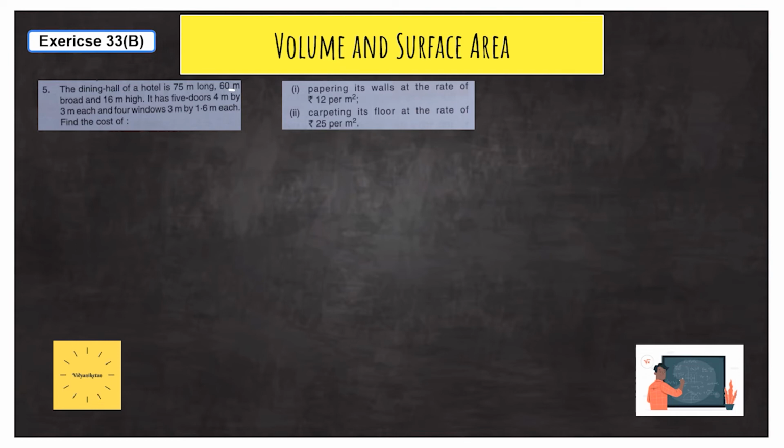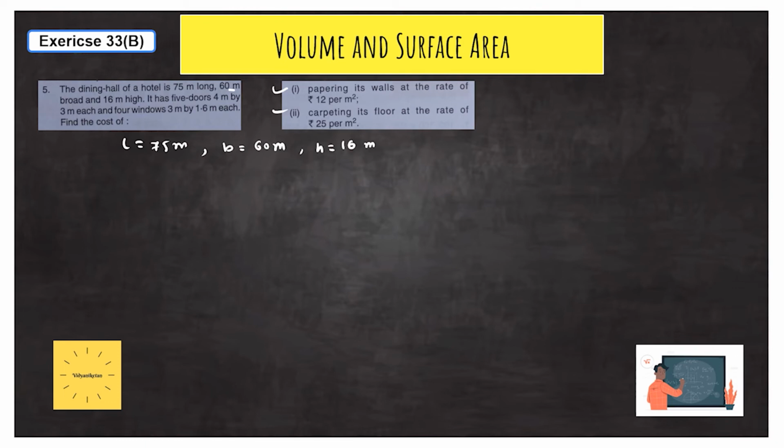Papering its walls at the rate of 12 per meter square, and carpeting its floor at the rate of 25 per meter square. So for this problem, first we will calculate all the areas, then we will calculate these two things. So here L is equal to 75 meter. Then B is equal to 60 meter. Here it is written in terms of broad, so that's why it is breadth, and height h is equal to 16 meter. So the dimensions are written here.